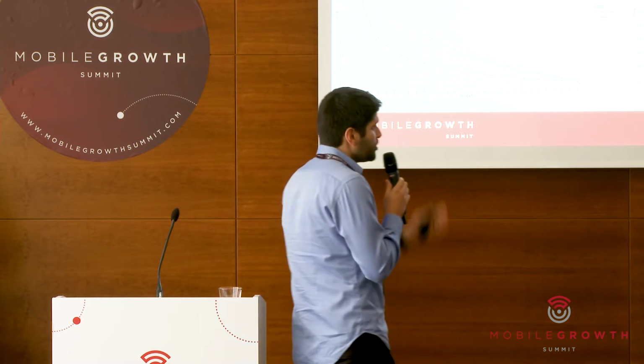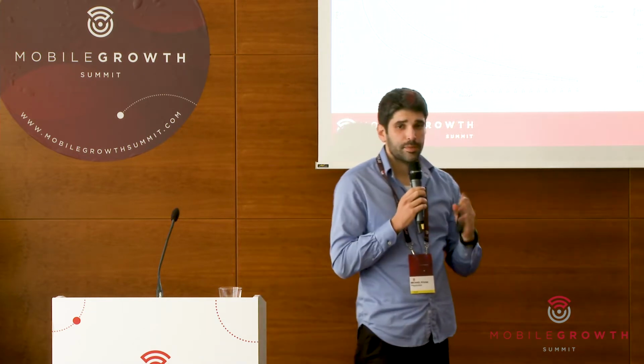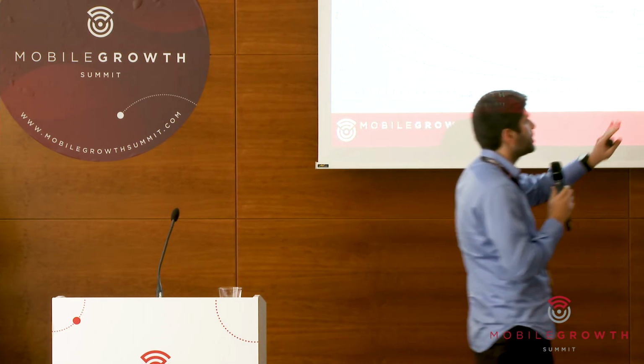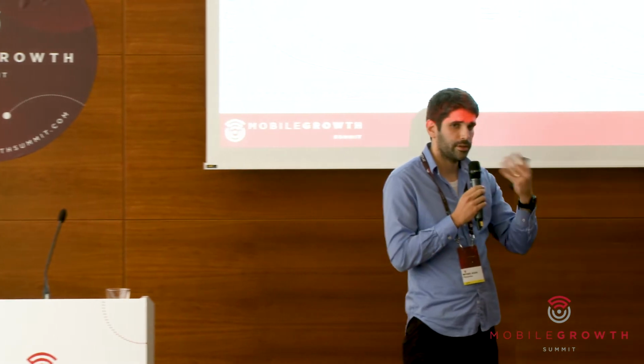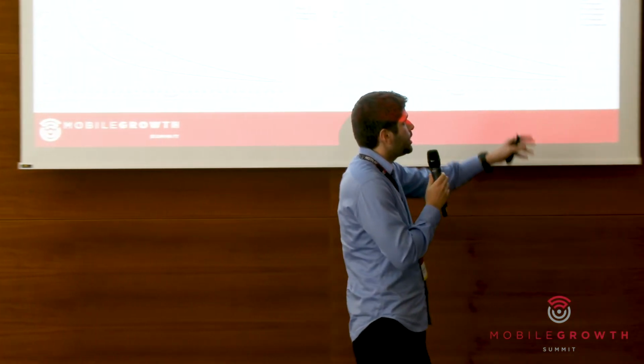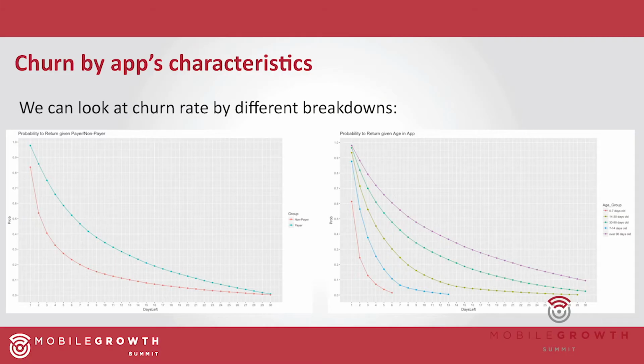And we can do several other splits. For example, this is a split by the age of the user in the app when he churned: age groups between 0 and 7, 7 to 14, and so on. Here, this is the 0 to 7 population, and we see how the age in the app critically affects the organic probability for a user to return.